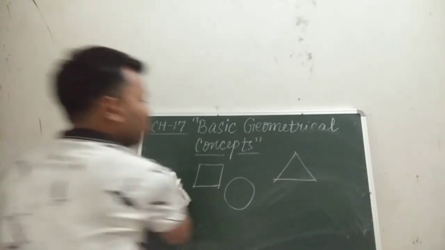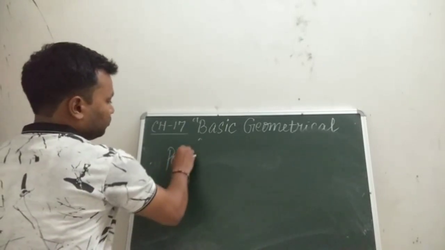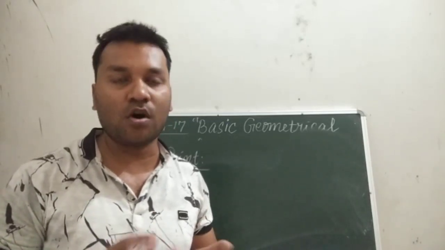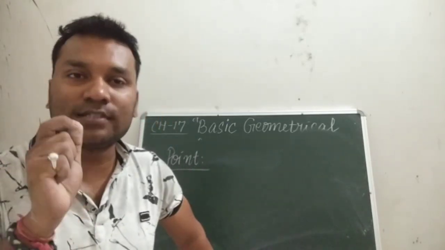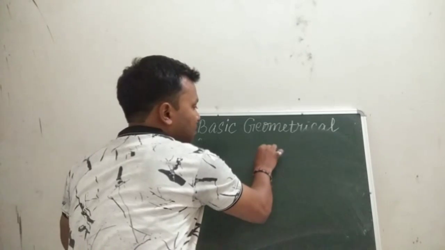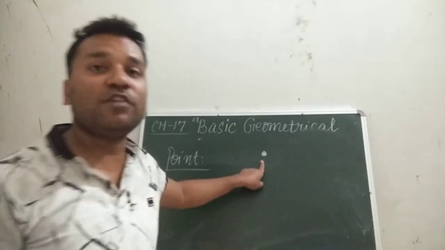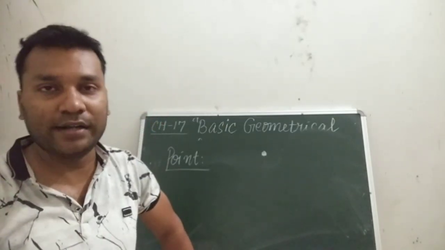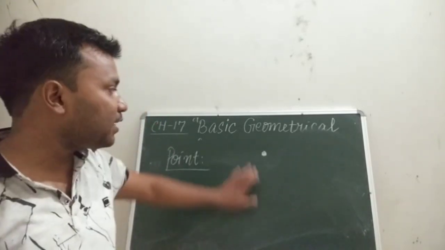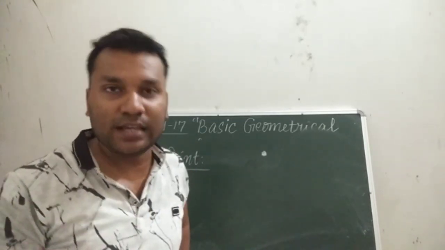Now we will talk about point. What is a point? Actually, a point is a mark of position. If you make a dot with the help of a sharp-edged pencil on your copy, as I am making here a dot with the help of this chalk, then this will be an example of a point. A point has no length, no breadth, and no thickness. That is, it is a kind of shape which doesn't contain any length, any breadth, or any thickness. That is the point.